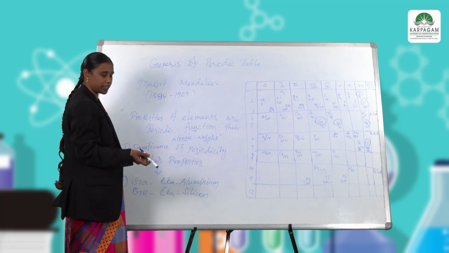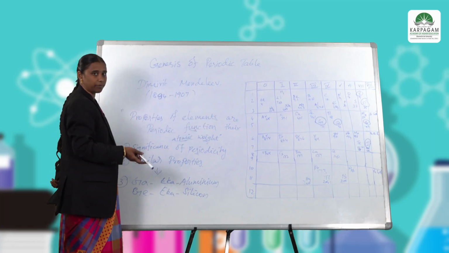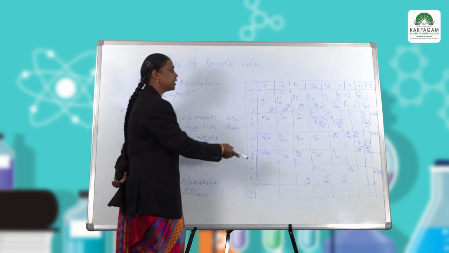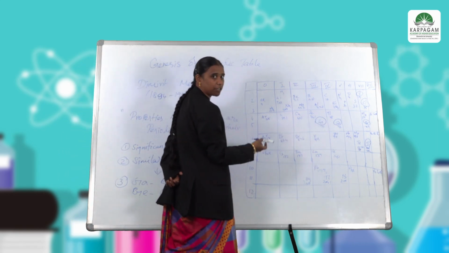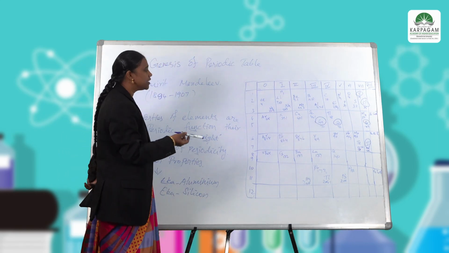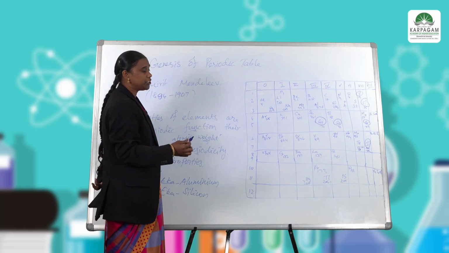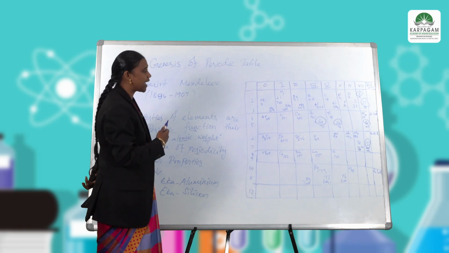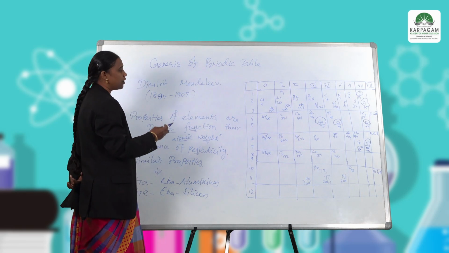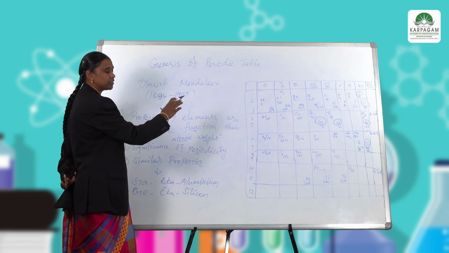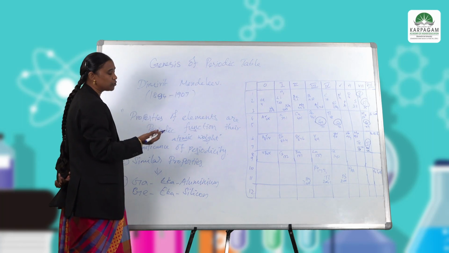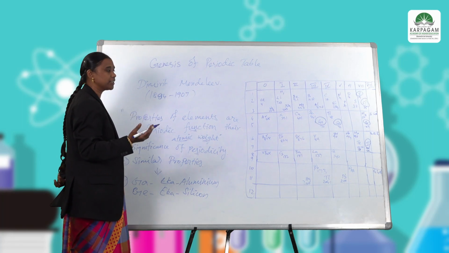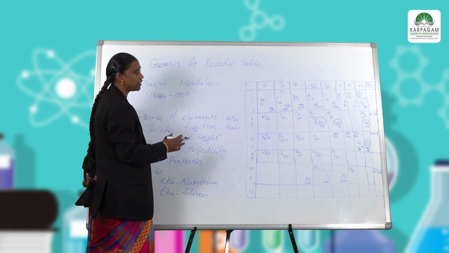He not only predicted gallium and germanium, he also predicted some of their physical and chemical properties before they were identified. He not only mentioned these two, he also predicted the properties of many other elements.